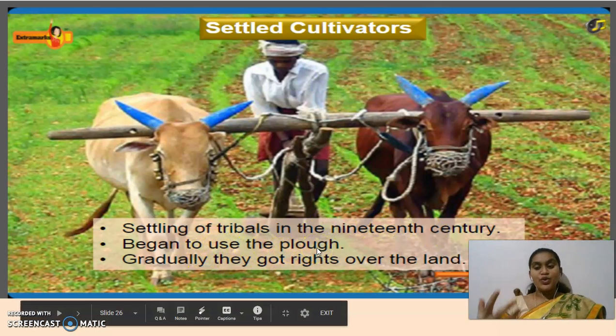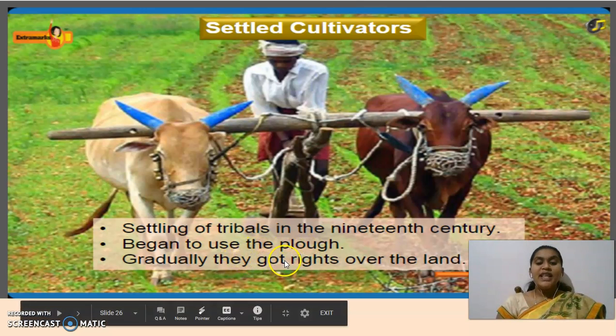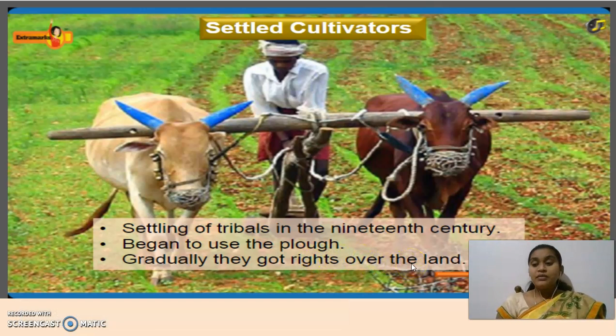They started to use cultivating methods like plows and cultivators. Gradually they got rights over the land. Earlier they were just tribals and did not have any rights over particular land. Later, slowly, they started to get rights over that land.